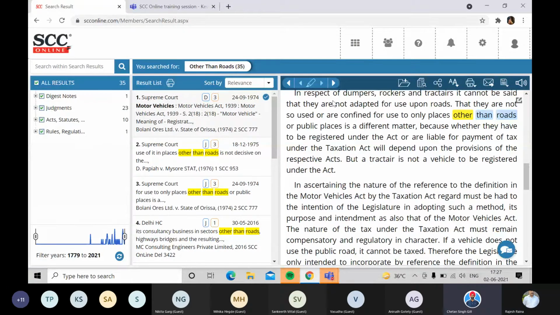And there it is. If you read the last couple of lines, it says other than roads or public places is a different matter, because whether they have to be registered under the Act or liable to pay tax under the Taxation Act will depend upon the provisions of the respective acts. But a tractor is not a vehicle to be registered under the Act. This is exactly what we talked about. It's the same judgment which gave the answer, and if you read more, you'll get the answer.